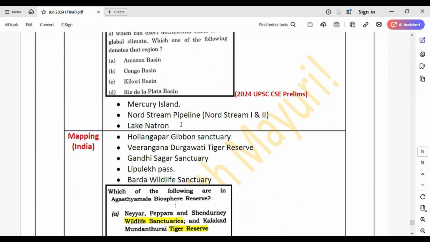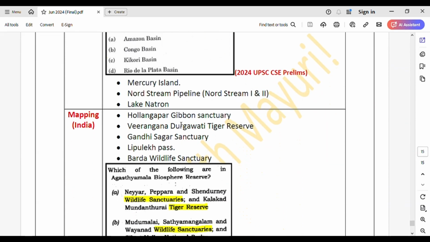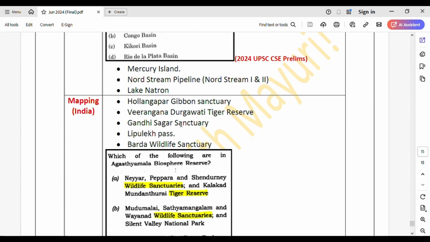Then talking about mapping in India, these are the places that I've given. I'll give you an example of what to do. Let's say we have this first one, Hoollongapar Gibbon Sanctuary. What to do is: where is the sanctuary located, in which state, what is it famous for, which species are famous here, their IUCN status, and if any notable river passes through this sanctuary, you can just make a note of it.